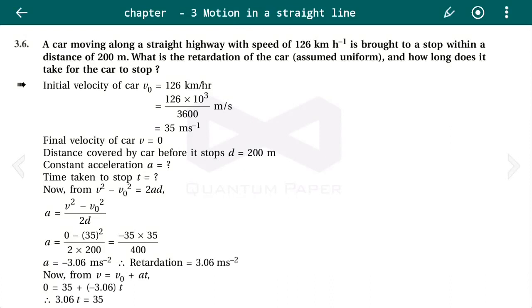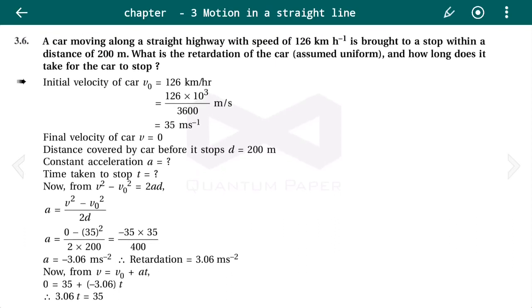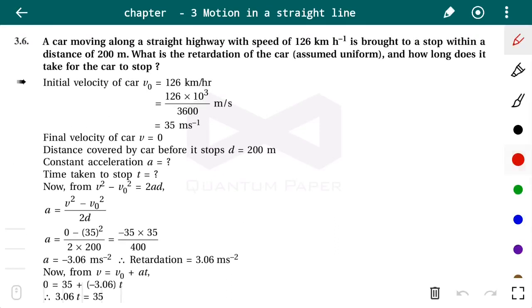Now let us see example number 6. A car moving along a straight highway with a speed of 126 km per hour is brought to a stop within a distance of 200 meters. What is the retardation of the car, which is assumed uniform, and how long does it take for the car to stop?